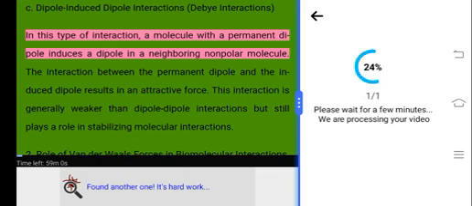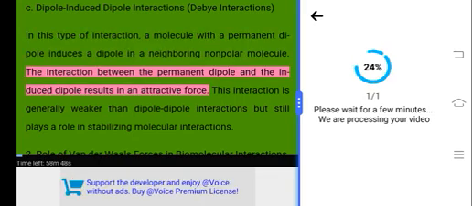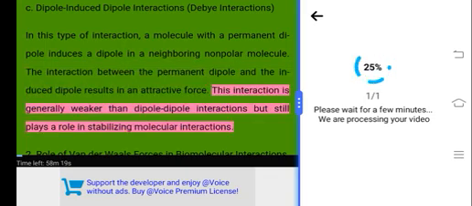C. Dipole-induced dipole interactions, Debye interactions. In this type of interaction, a molecule with a permanent dipole induces a dipole in a neighboring nonpolar molecule. The interaction between the permanent dipole and the induced dipole results in an attractive force. This interaction is generally weaker than dipole-dipole interactions but still plays a role in stabilizing molecular interactions.